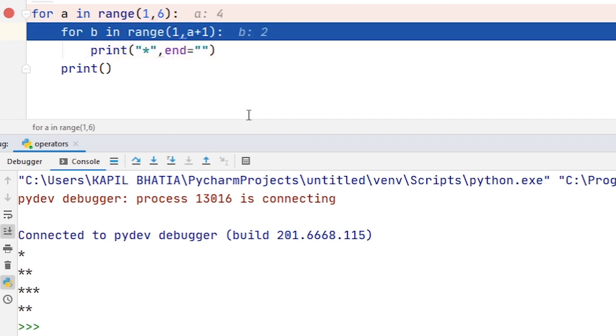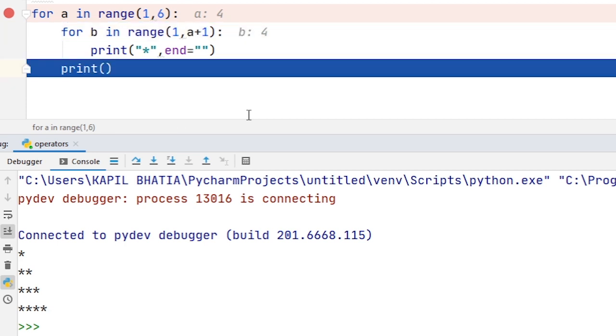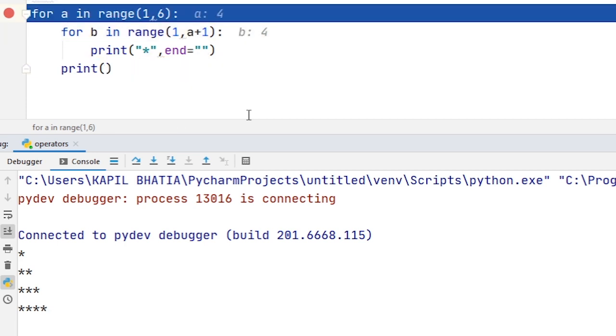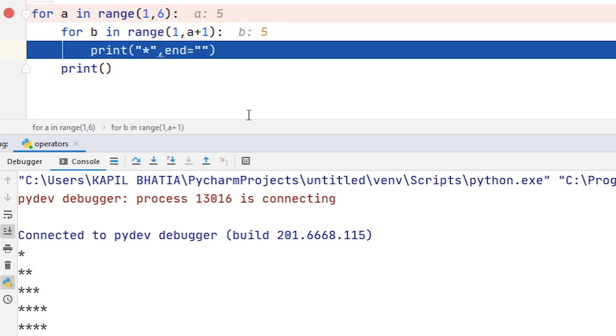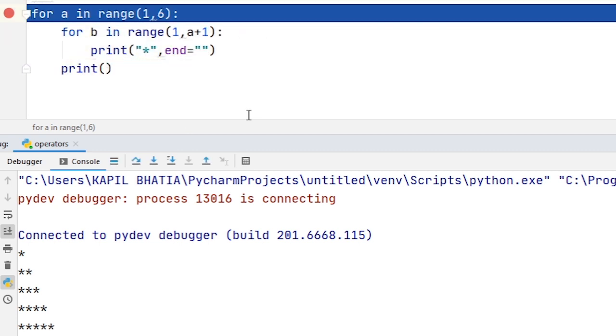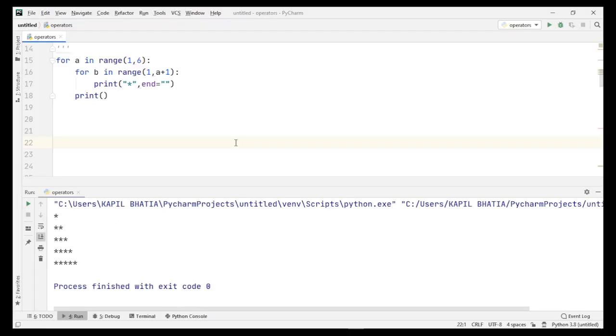So the inner loop will move 4 times. Now the value of A is 5. So the inner loop will execute 5 times. And finally the value of A is now 6 and the loop will terminate. I hope you understand how to use a nested for loop.